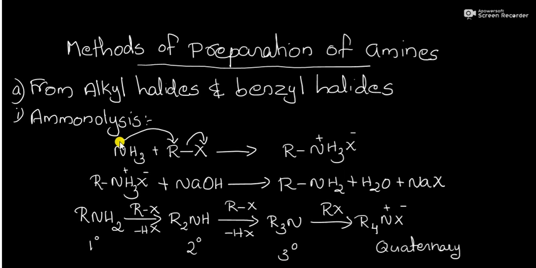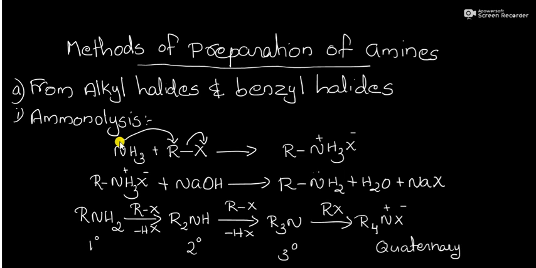So, in the first step, ammonolysis of the alkyl halide converts it into primary amine RNH2. Again, this is a nucleophile, with a lone pair of electrons on nitrogen.